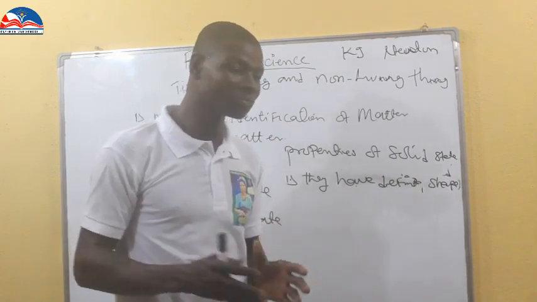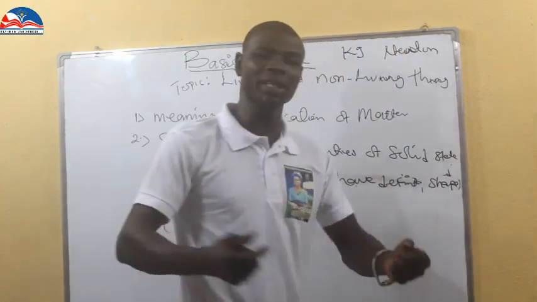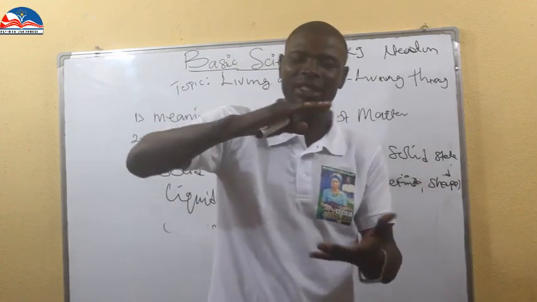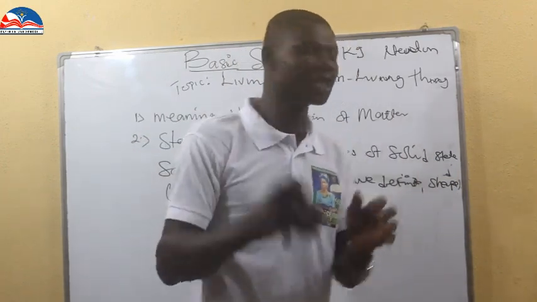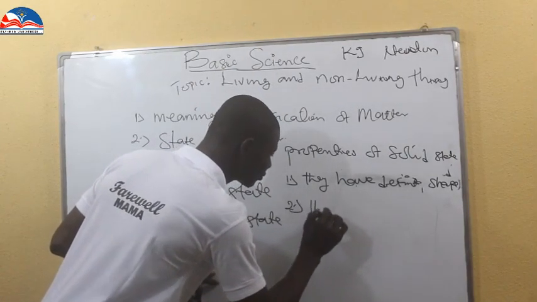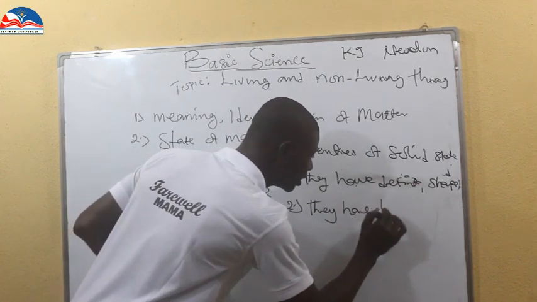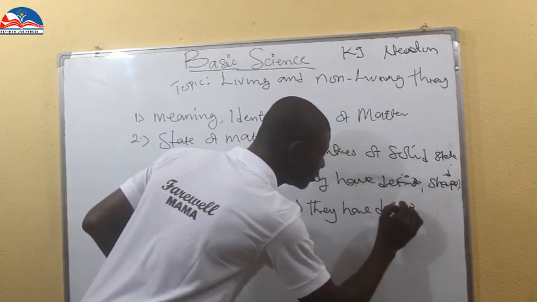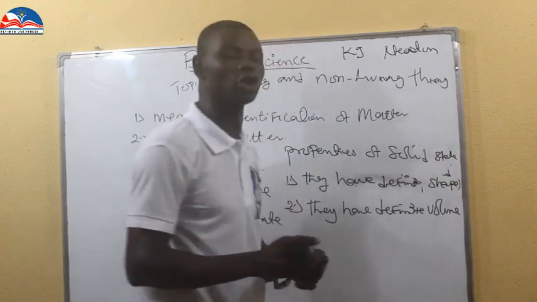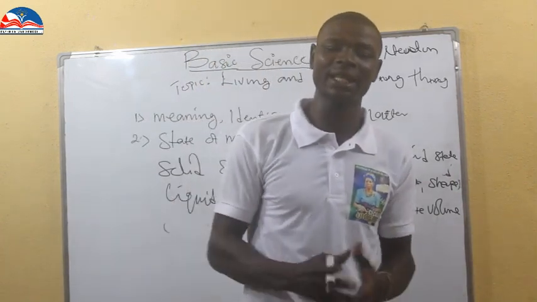Now, number two, they have what we call a definite volume. When you talk about volume, it means how heavy, the level of it. So it has a definite volume. That's number two. So you can actually measure the volume of a solid. You can actually measure it by seeing it. You can get the volume.